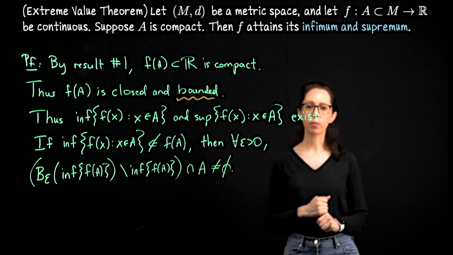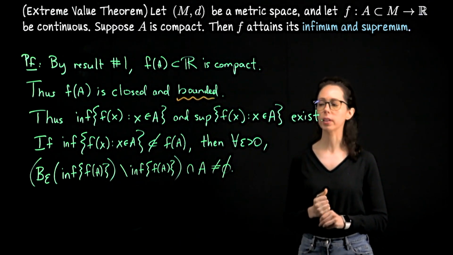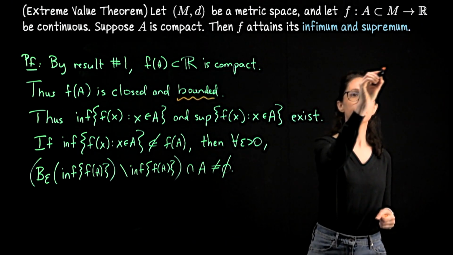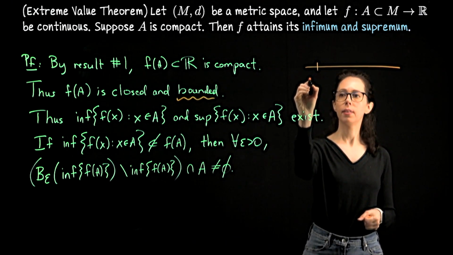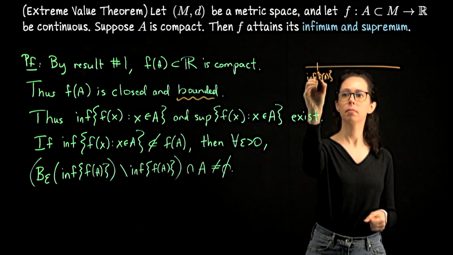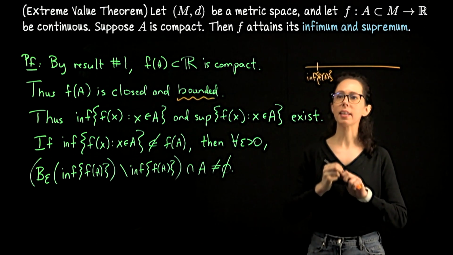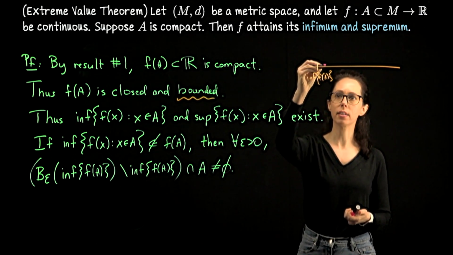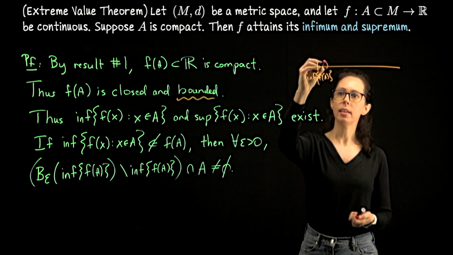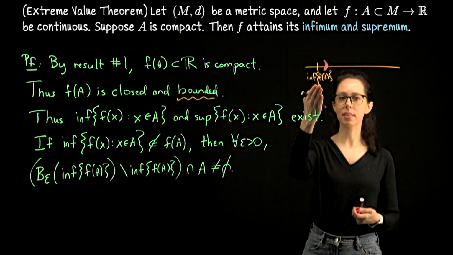This refers to something which I sometimes call the criterion for supes and infs in the study of real numbers. And that is, if this is the infimum, and it's not in the set, then it must be the case that if I travel any distance to the right, I have to scoop up something from this set.